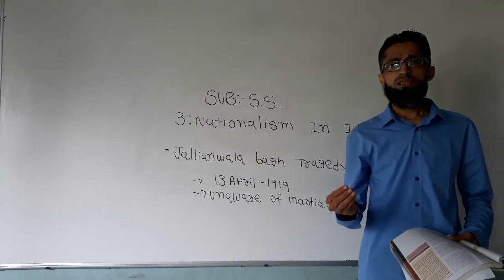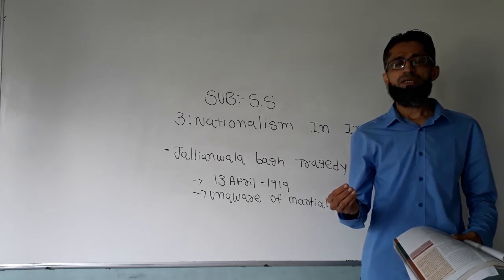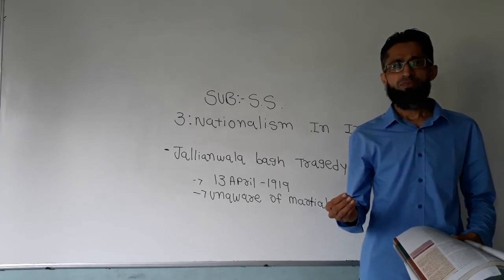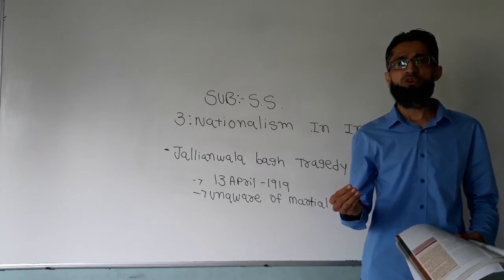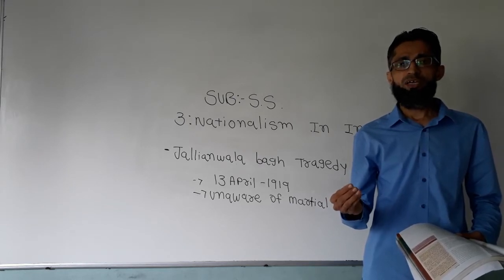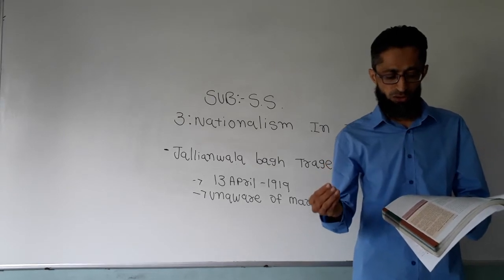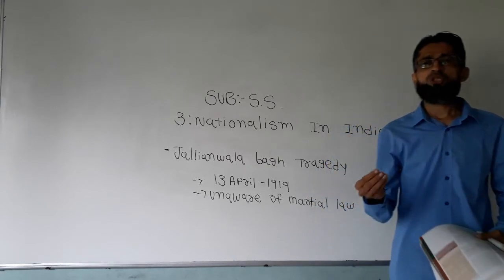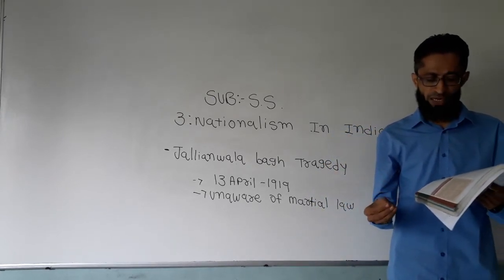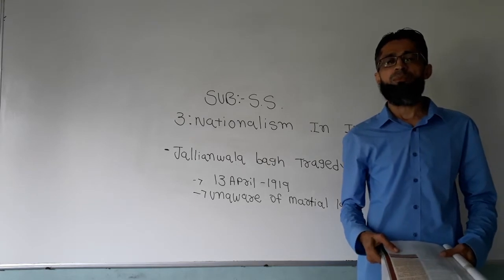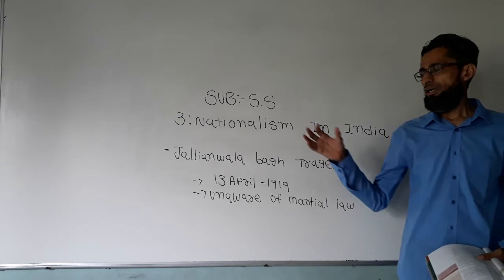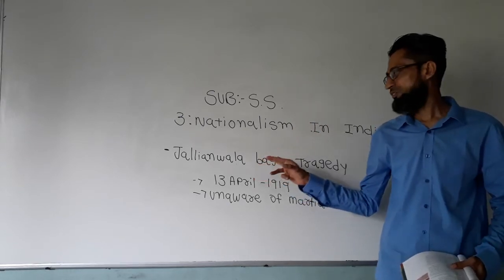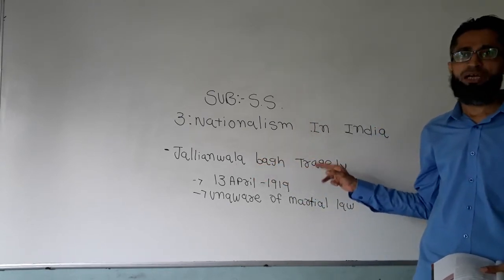Actually it means military rule. At a time of revolutionary activity or war situation, the government imposed this martial law. So martial law was imposed and General Dyer took the command. And then the infamous Jallianwala Bagh tragedy happened.